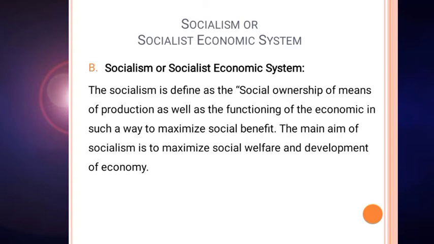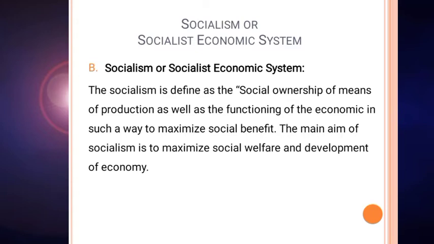So in socialism, all the factors of production are within the control of government and there is no private ownership of means of production. Private players, private organizations or institutes are not allowed to own any factor of production.